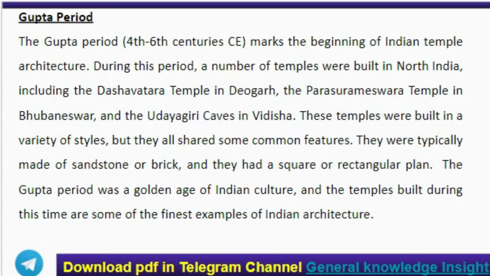Here, the Gupta period from the 4th century CE marks the beginning of the Indian temple architecture. During this period, a number of temples were built in North India, including the Dashavatara temple in Deogarh, the Parasurameswara temple in Bhubaneswar, and the Udayagiri caves in Vidisha. And these temples were built in a variety of styles, but they all share some common features. They were typically made of sandstone or brick, and they had a square or rectangular plan. The Gupta period was a golden age of Indian culture, and the temples built during this time are some of the finest examples of Indian architecture.